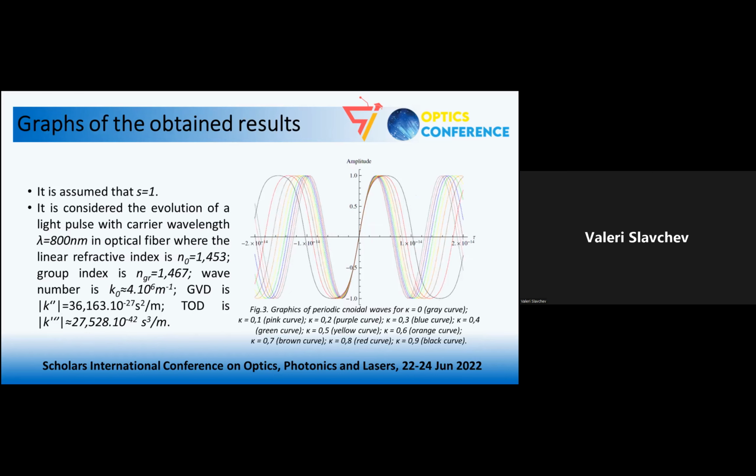Here it is important to mention that the self-steepening parameter is equal to 1, and in that way we have presented these graphics of periodic cnoidal waves for different values of the parameter k. We consider the evolution of a light pulse with carrier wavelength of 800 nanometers in optical fiber with these parameters here.